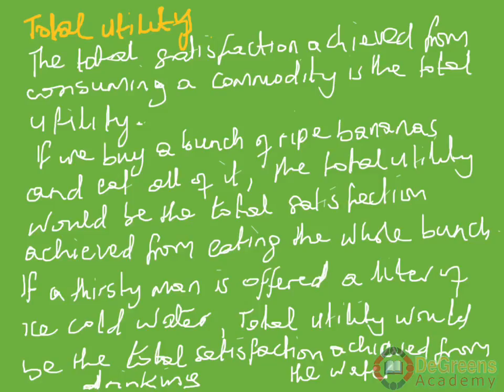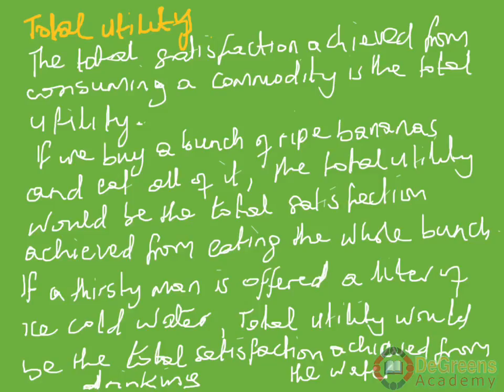It means that if I buy a bunch of maybe 10 ripe bananas and I start eating, as long as I eat the bananas, that's consumption, total utility increases. Total utility increases because I'm getting satisfaction from eating the bananas.